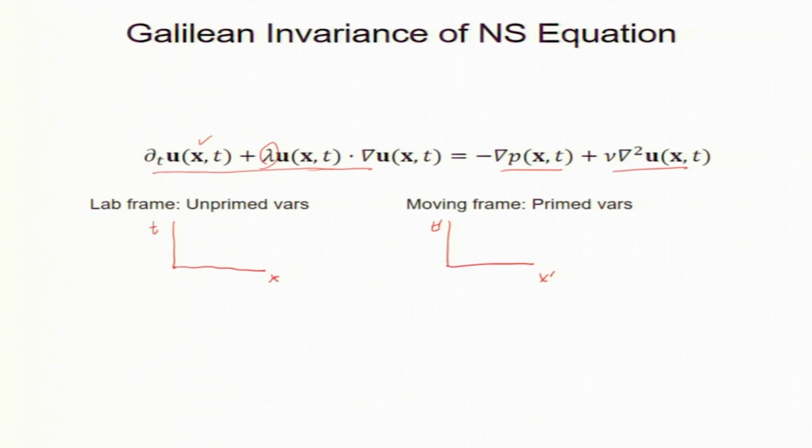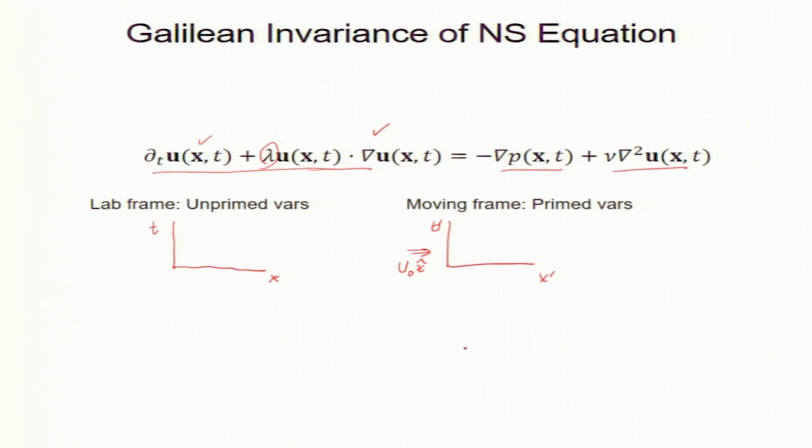So, what is the relation between the two? The moving frame is moving with velocity u naught along the x direction, we will assume that. That is my mean speed. Now, we want the equation to remain unchanged. The equation should be the same when I replace u by u prime, grad by grad prime, t by t prime. Is that clear?